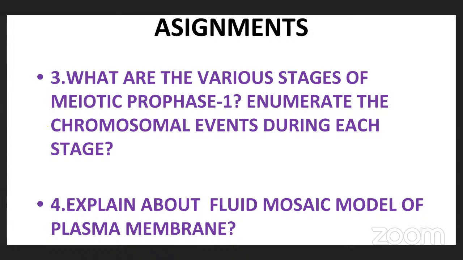In meiosis, we observe the same stages: prophase, metaphase, anaphase, and telophase. Sorry, meiosis 1 has different stages. Prophase 1 has leptotene, zygotene, pachytene, diplotene, and diakinesis. Then metaphase 1, anaphase 1, and telophase 1. In meiosis 2: prophase 2, metaphase 2, anaphase 2, telophase 2, and cytokinesis 2. As a result of cytokinesis, we observe 4 haploid daughter cells.